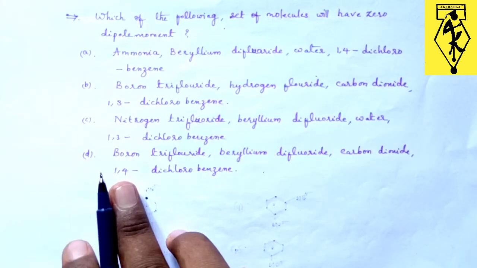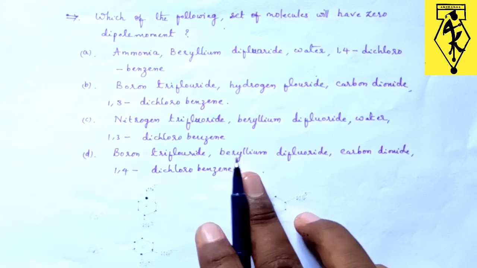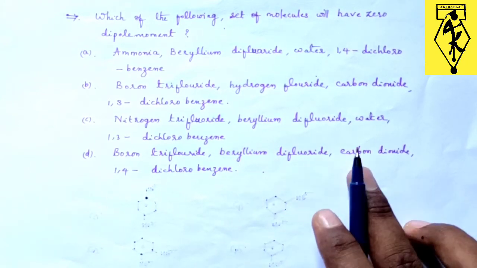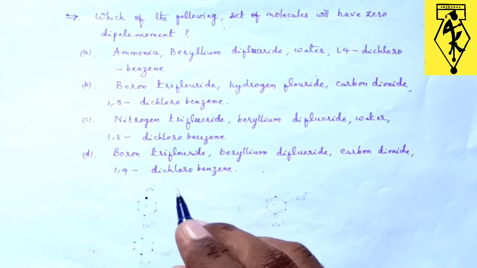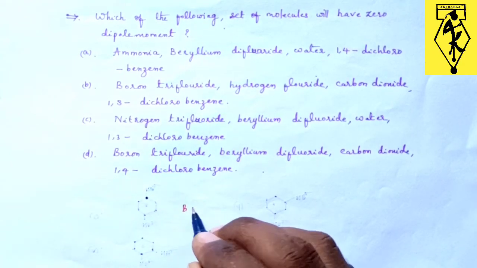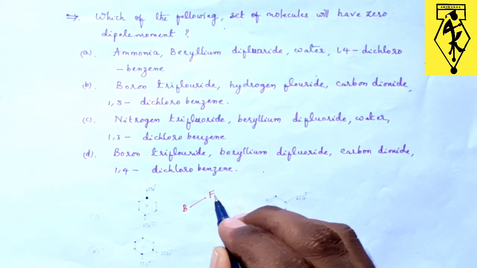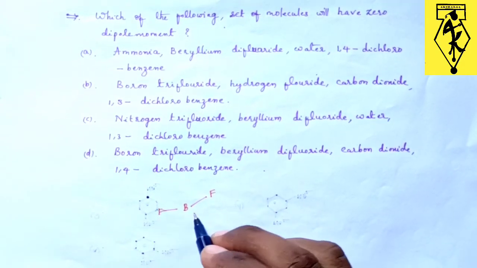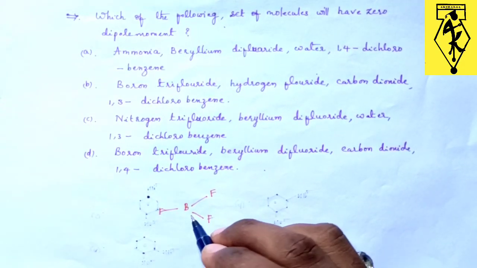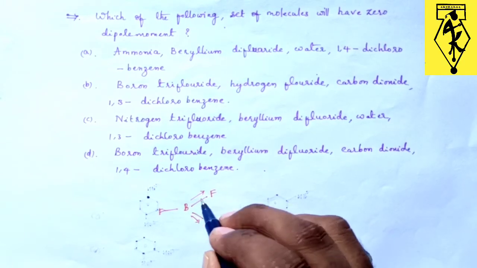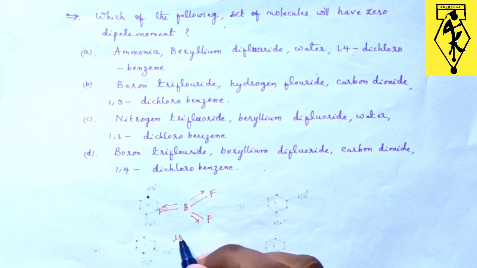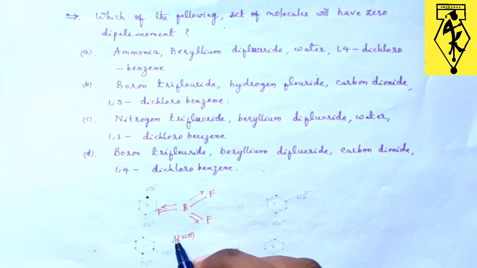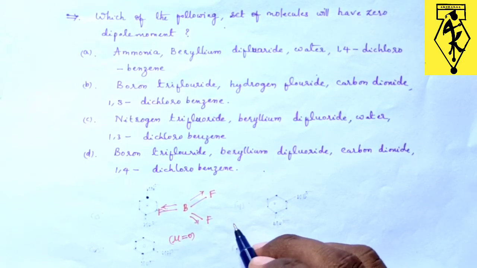In option D, boron trifluoride, beryllium difluoride, carbon dioxide, 1,4-dichlorobenzene. The structure of boron trifluoride is triangular planar. So here the movement of electrons will be in the fluorine direction, so this does not have any dipole moment. The dipole moment will be 0 for boron trifluoride.